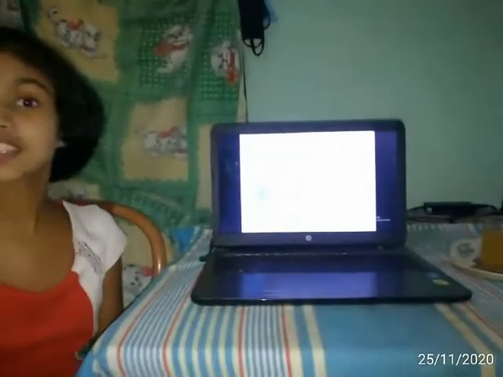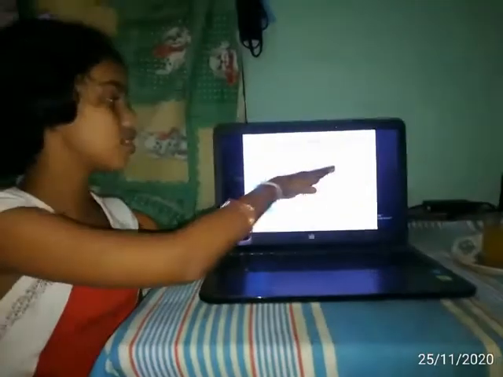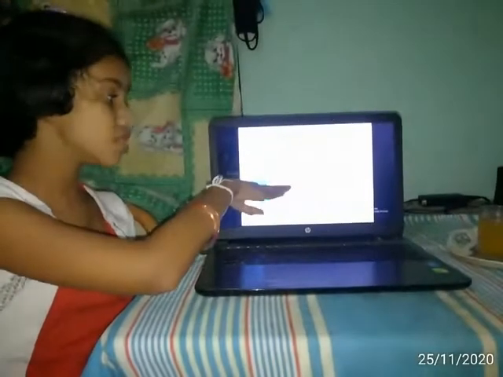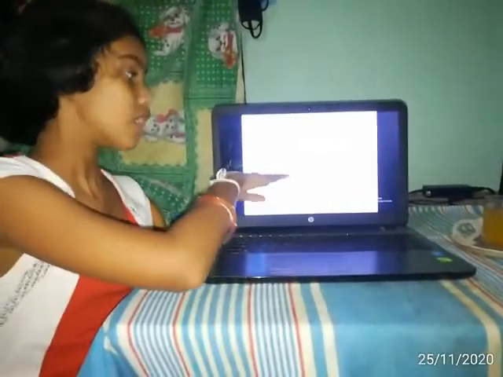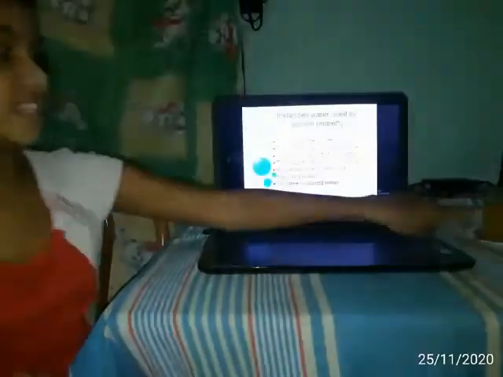Okay. Now we go to our presentation. Now we talk about instances where water is used for its solvent property: to dissolve medicines, to produce vaccines and cell lines, to remove dirt from clothes, to dissolve flavors and colorings. Aquatic animals use oxygen dissolved in water. To make colored water like this, we made colored water. This is also used for decorating purposes.